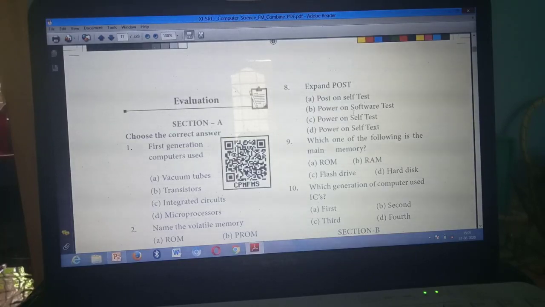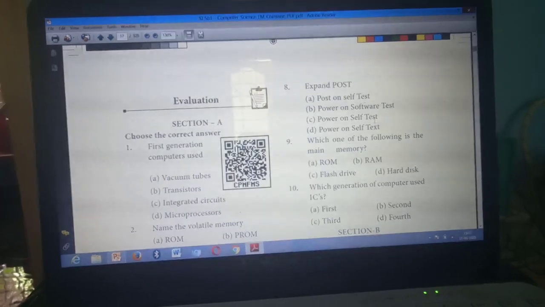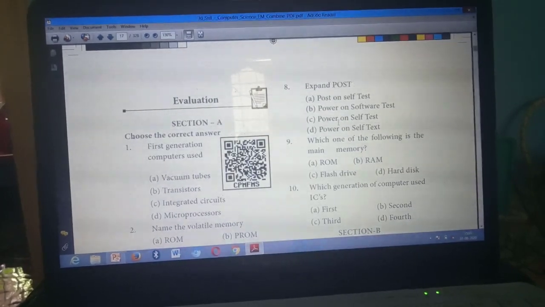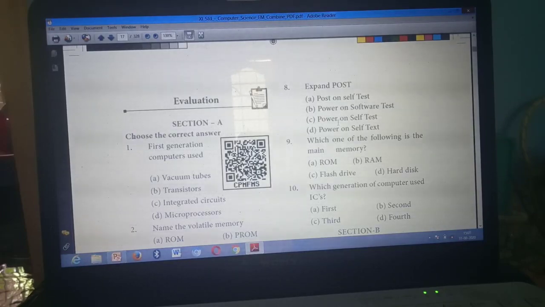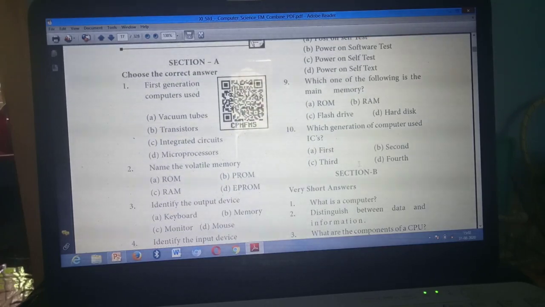Next, eighth question: Expand POST. What do you mean by POST? Power on self test, option C. Then ninth one: Which one of the following is the main memory? Option B, RAM. Next, 10th question: Which generation of computer used ICs? Third generation, answer is C. Have you all marked these questions?